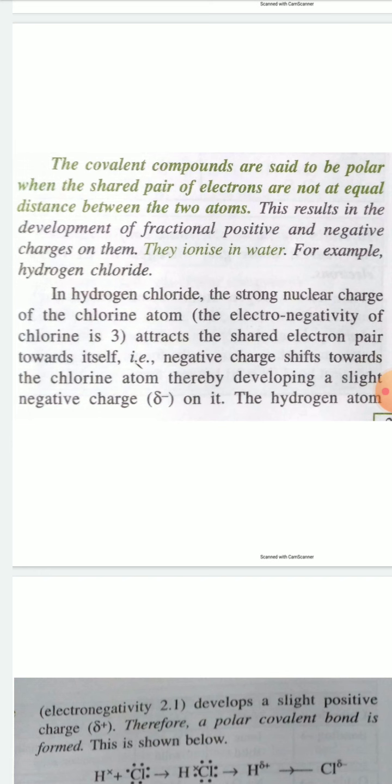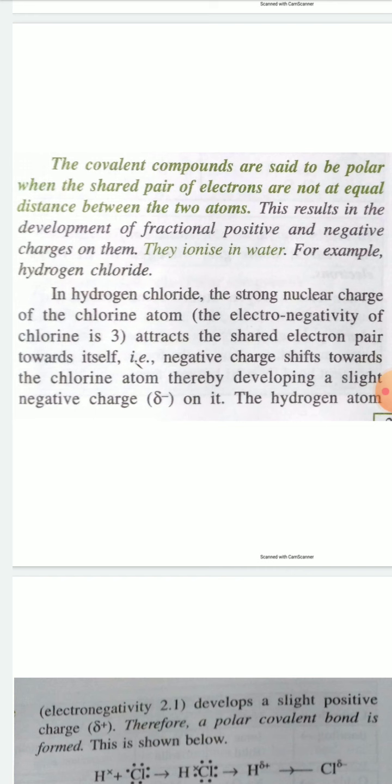For example, in hydrogen chloride, HCl, chlorine has much higher electronegativity than hydrogen. That's why chlorine attracts the shared pair of electrons between hydrogen and chlorine more towards the chlorine atom.